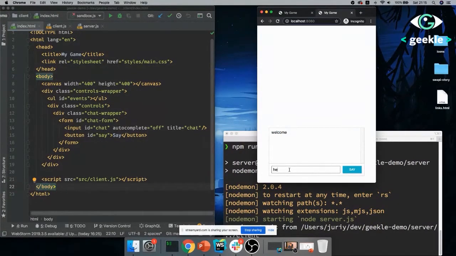All it does, it has a little box with the welcome. You can say hi here. And for now, at this moment, it will just print it back here. No server involved. It's just immediate printing from the client to the client, right? And I also have created a simple server.